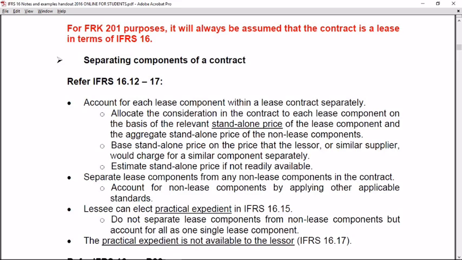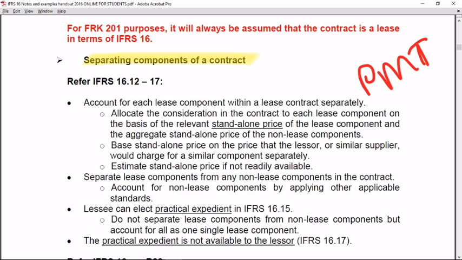The next section that we're going to look at is paragraph 12 to 17 of IFRS 16, dealing with the concept of separating components of a contract. As we saw in the definition of the identification of a lease, there is a contract between a lessee and lessor where the lessee has the right to use the asset in exchange for the payment of consideration to the lessor. Now that payment that we're going to look at now sometimes includes more than one component.